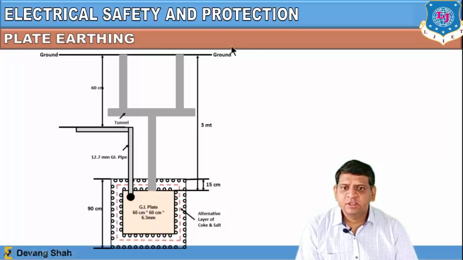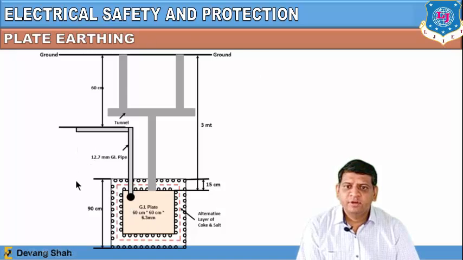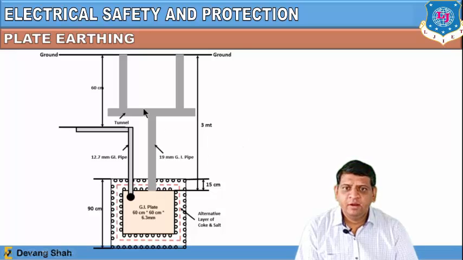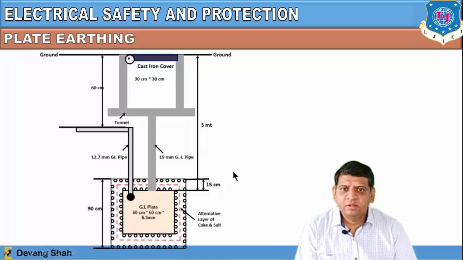So you can consider this pipe is connected here, a 12.7 mm galvanized iron pipe, and above this structure you will find a cement frame or cement concrete frame is required, and again we define this frame by a tunnel, where you can see this 19 mm galvanized iron pipe will be inserted. So you can see above there is a cast iron cover that will be opened from the ground level, and from that you can see a 30 centimeter by 30 centimeter framing is required, right?